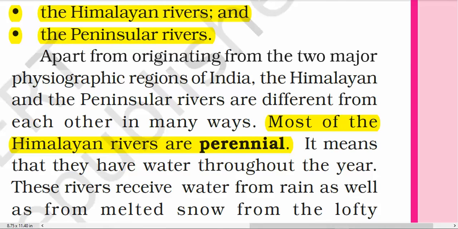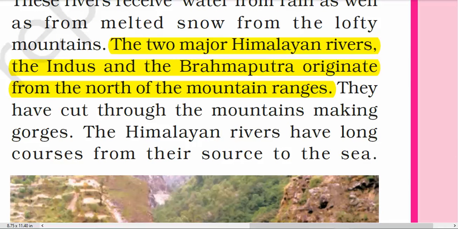Most of the Himalayan rivers are perennial. It means they have water throughout the year because these rivers receive water from rain as well as from melted snow from the lofty mountains. The two major Himalayan rivers, the Indus and the Brahmaputra, originate from the north of the mountain ranges.